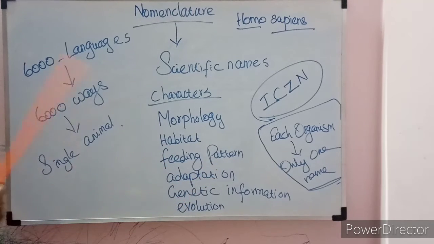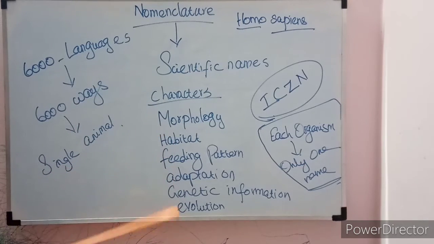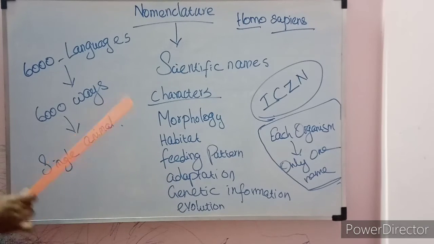According to the environmental condition, how they are adapted, body adaptation, the genetic information at gene level, what characters they have, and the evolutionary pattern. In evolution, where the common ancestor lies. Only when we know all these characters can we give the scientific name for the particular animal.